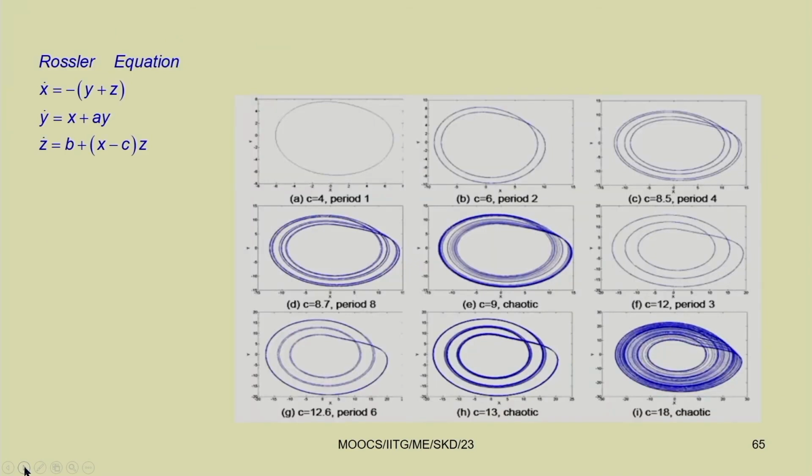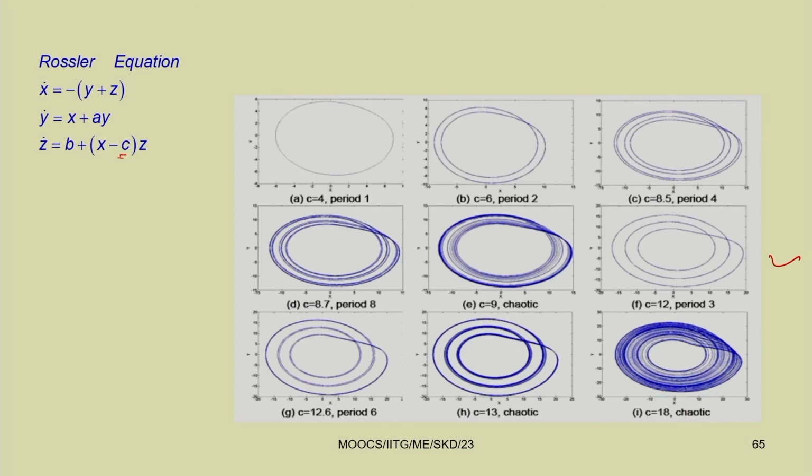In the meantime, you can plot the Rossler equation. It is plotted here. Here also you can see, for different system parameters, it is periodic, then 2 periodic, then the period goes on increasing, and finally for this value of C you can see the response is chaotic.